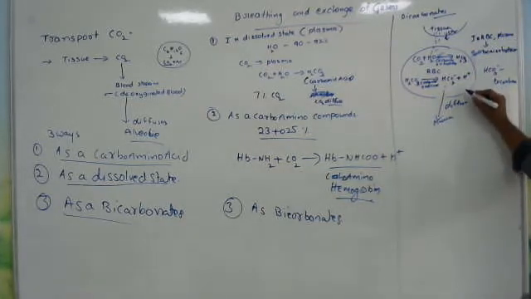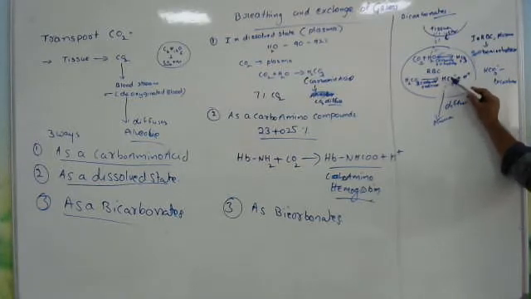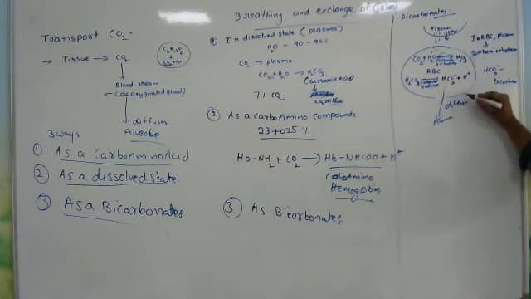So what happens? An ionic imbalance occurs. What is the meaning of ionic imbalance? In the RBC, the molecules, especially the HCO3 minus compounds, diffuse out. So there is an ionic imbalance. What happens here to balance the ions? What will happen in the plasma?